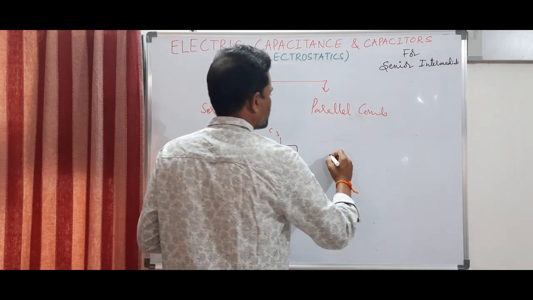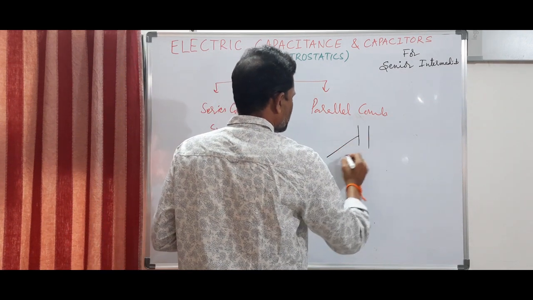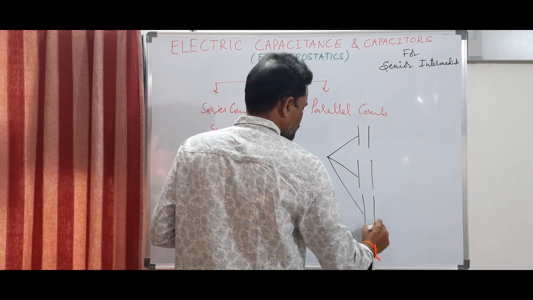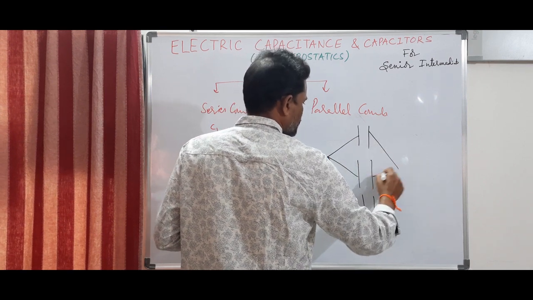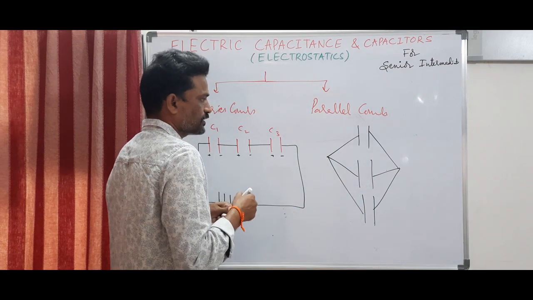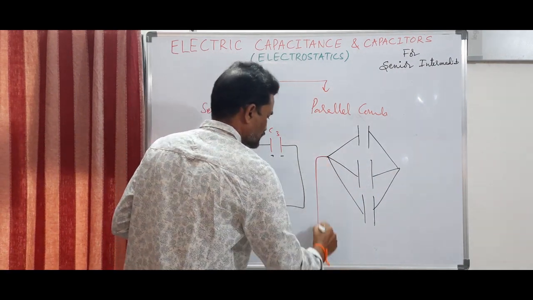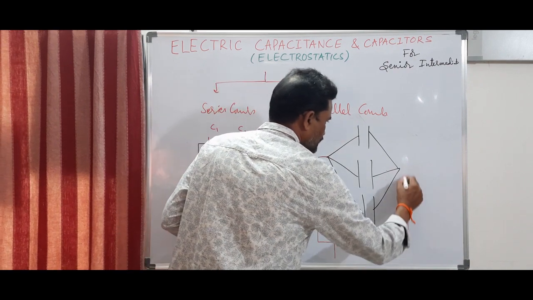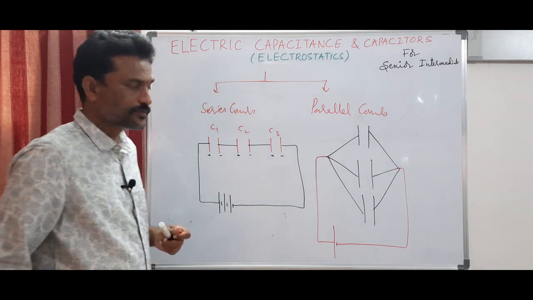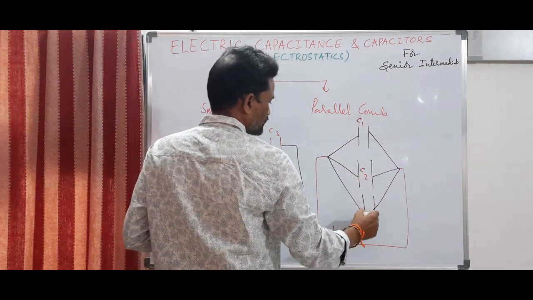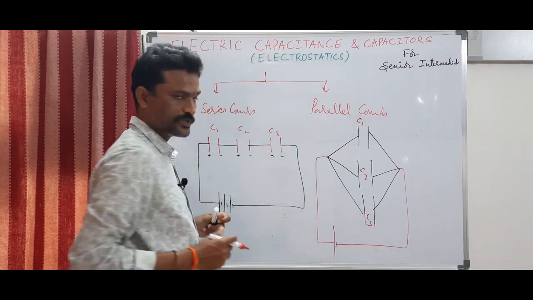In the case of parallel combination, all the positive plates are connected to the same terminal of the battery and all the negative terminals are connected to the negative terminal of the battery. So this end is connected to the positive terminal of the battery and this end is connected to the negative terminal of the battery. So this is called parallel combination of capacitors and this is called the series combination of capacitors.